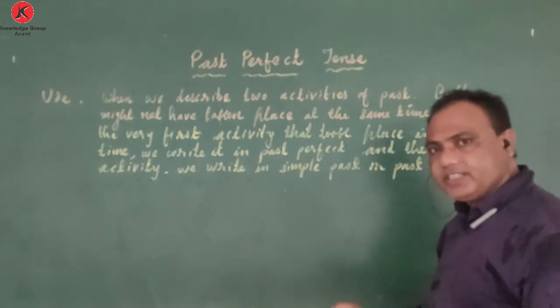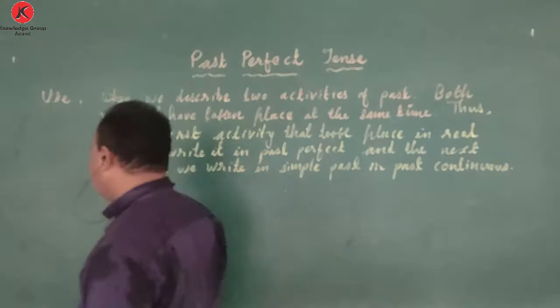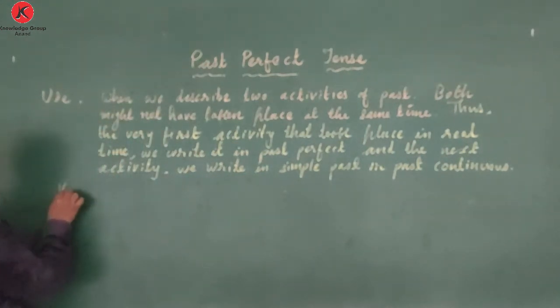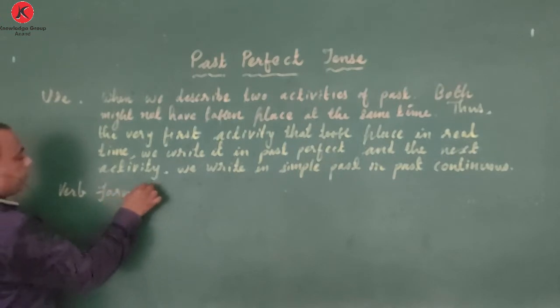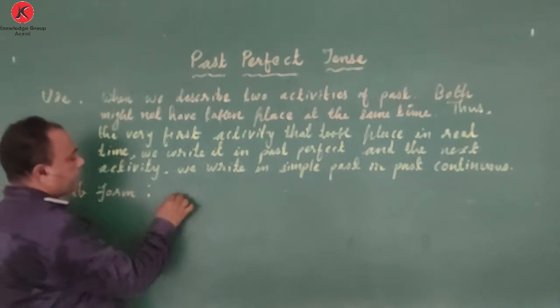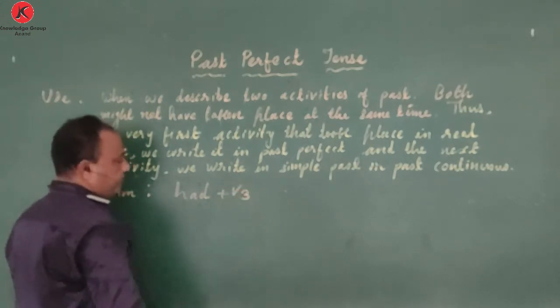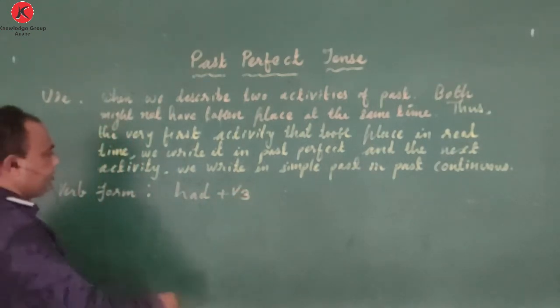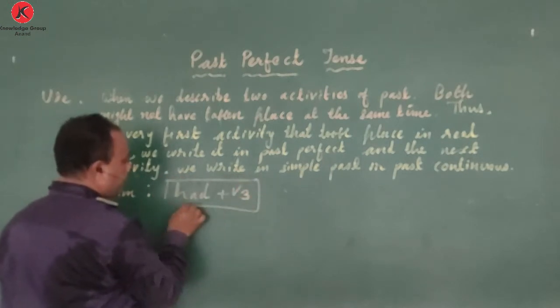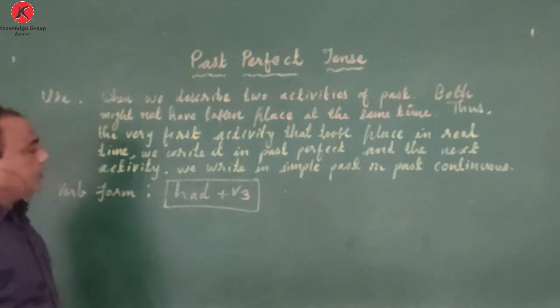I'm going to give you an example also. But before that, let us discuss the verb form. Verb form is very simple. Had plus V3. Had plus V3 is the verb form here.